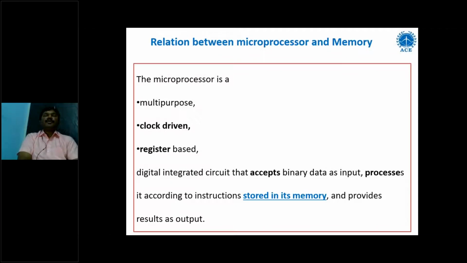So what is the relation between microprocessor and memory? A microprocessor can be defined as a multi-purpose, clock-driven, register-based digital IC that accepts data from the input devices and input environment and processes it according to the instructions stored in the memory. So the processor cannot execute by itself.